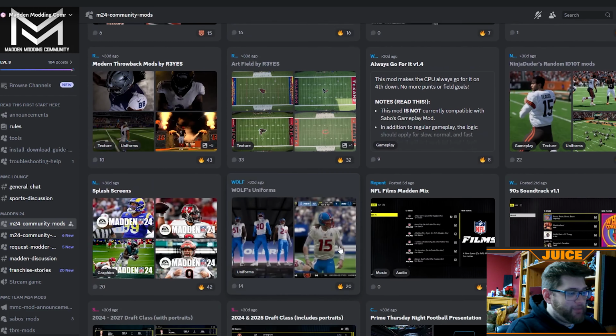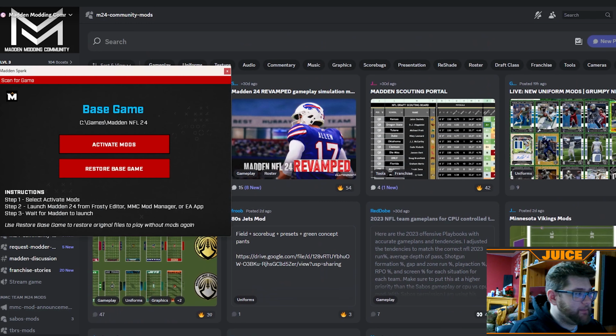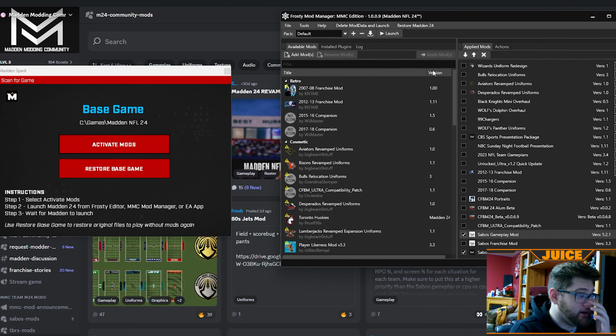Okay, so with all that being said, now we're going to take a look at the Madden Spark and the Madden Frosty, or the Frosty Mod Manager. So when you have these two downloaded, all you have to do is open up Madden Spark. It'll look something like this. The newest version looks like this. And it'll say activate mods and restore base game.